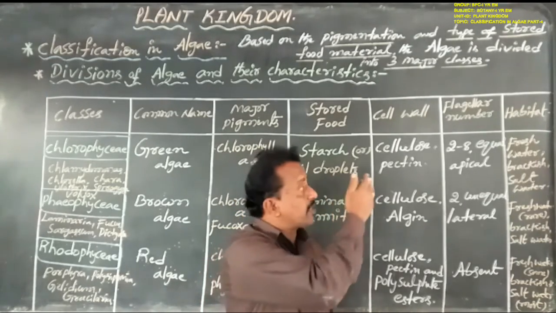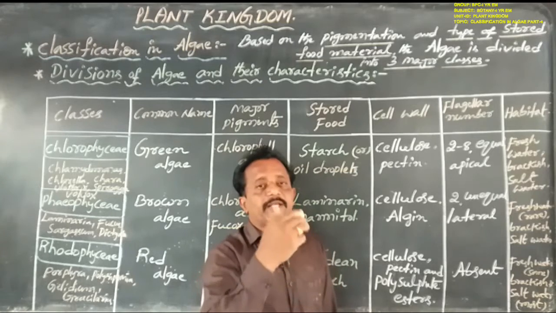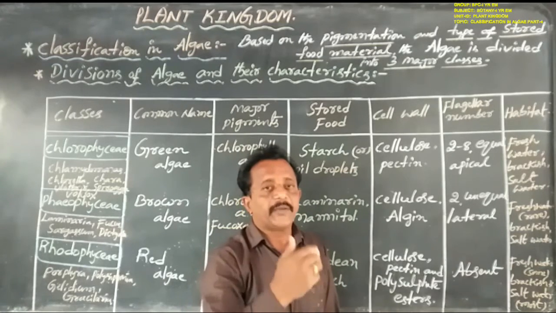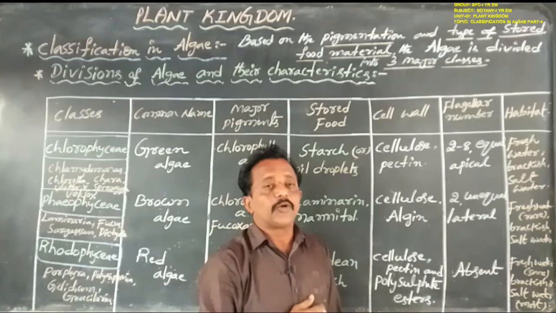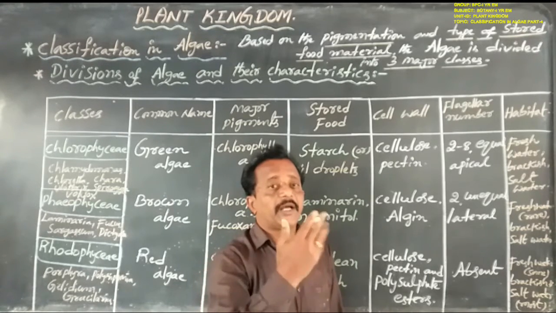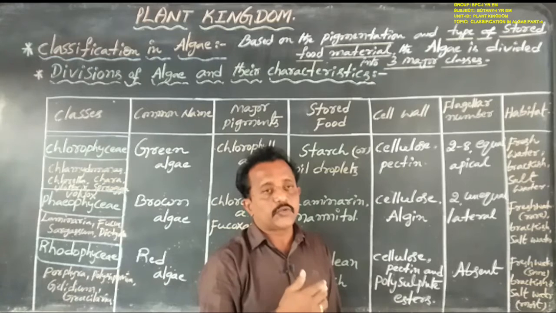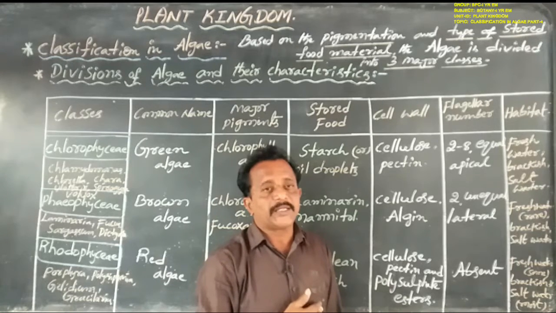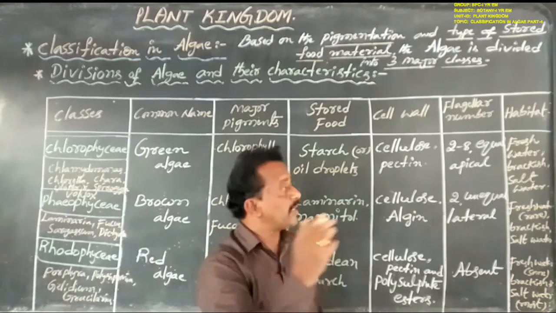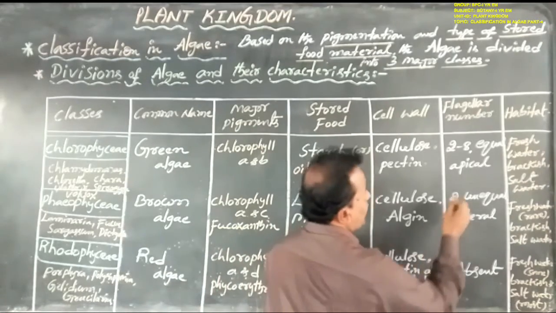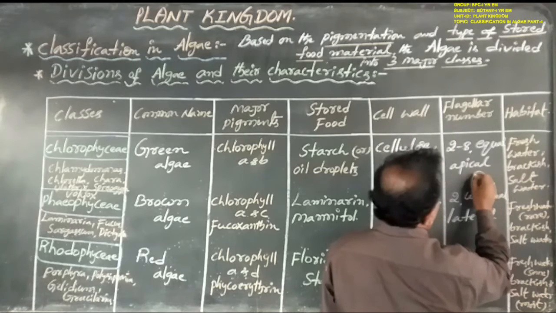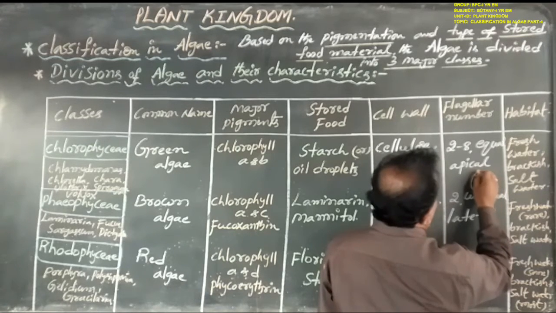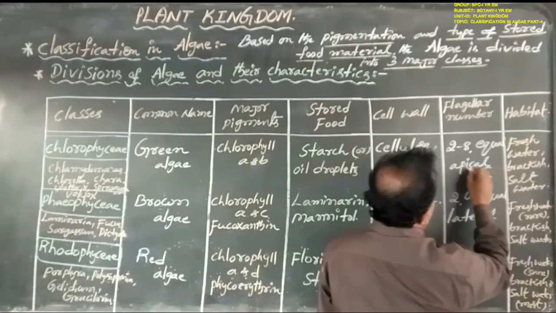Next, asexual reproduction takes place by one type of spore called zoospores, that is motile spores, which are flagellated. Zoospores have two flagella, and the flagella number is 2 to 8. This is a zoospore, containing 2 to 8 flagella.